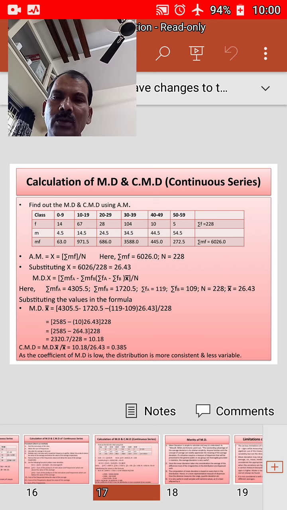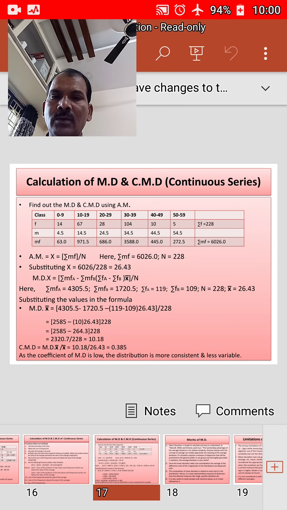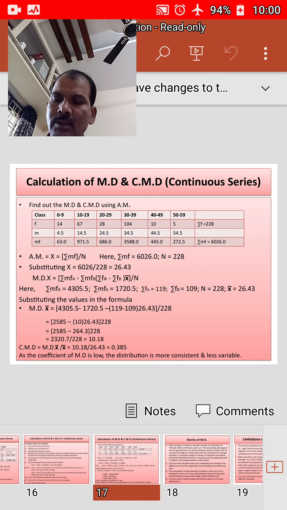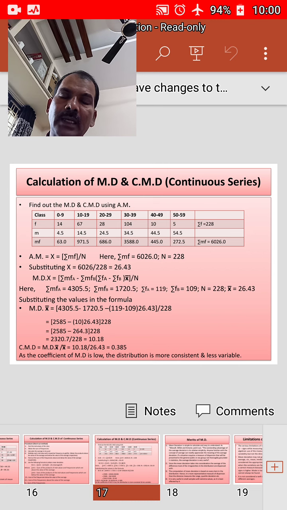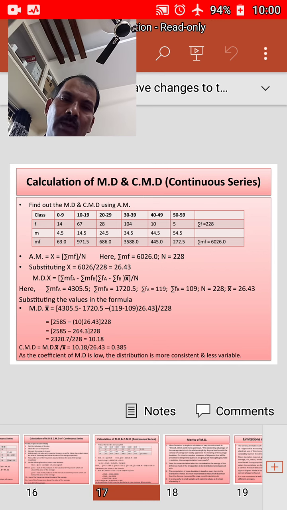We know the values: sigma m f a is 4305.5, sigma m f b is equal to 1720.5, sigma f a is equal to 119, sigma f b is equal to 109, and the number of observations is 228. x bar we know is 26.43.